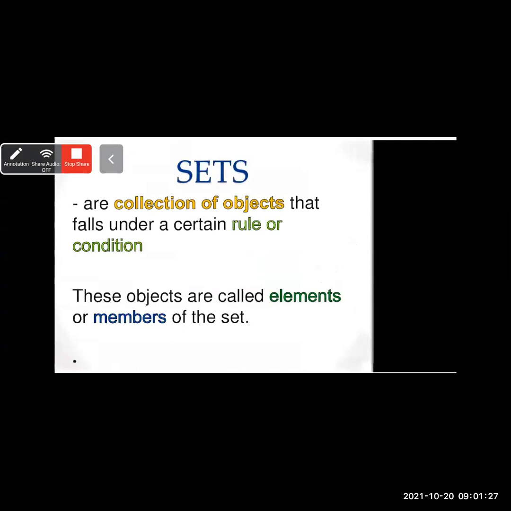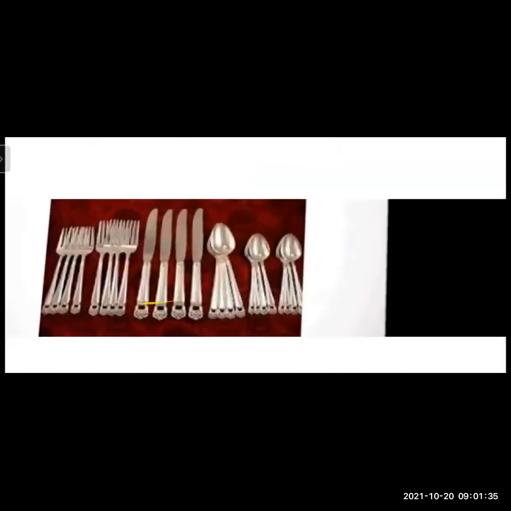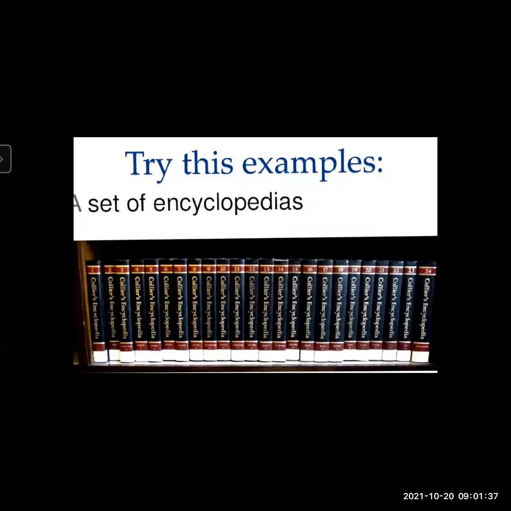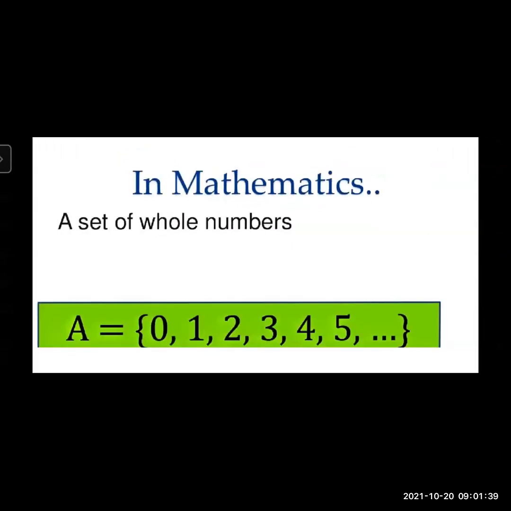Here the same definition is given. A set is a collection of objects that falls under a certain rule or condition. These objects are called elements or members of the set. Here you can see some examples: set of tires, set of encyclopedias.